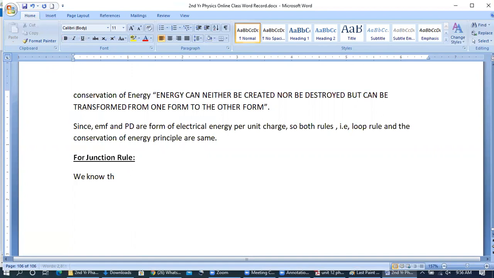So we know that the junction rule is concerned with the conservation of charge.